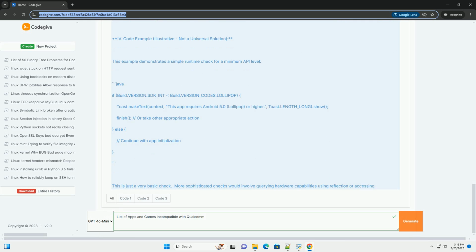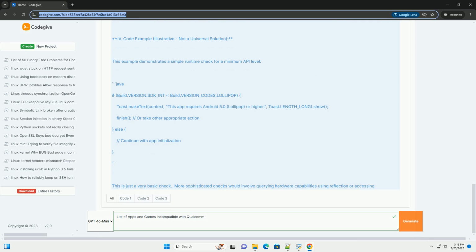4. Code example, illustrative, not a universal solution. This example demonstrates a simple runtime check for a minimum API level. This is just a very basic check. More sophisticated checks would involve querying hardware capabilities using reflection or accessing system properties. For example, checking for specific GPU features might require using JNI, the Java Native Interface, to interact with native code. These more advanced techniques would require significantly more detailed code examples outside the scope of a simple tutorial.